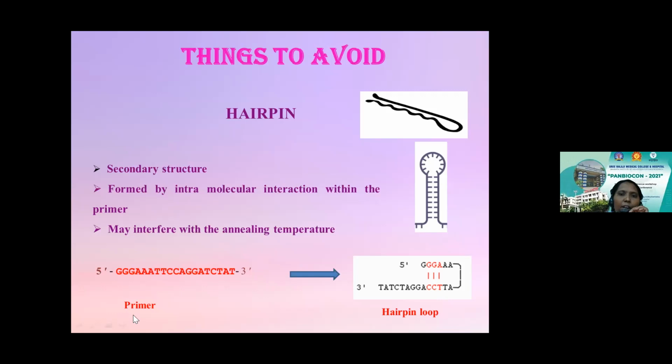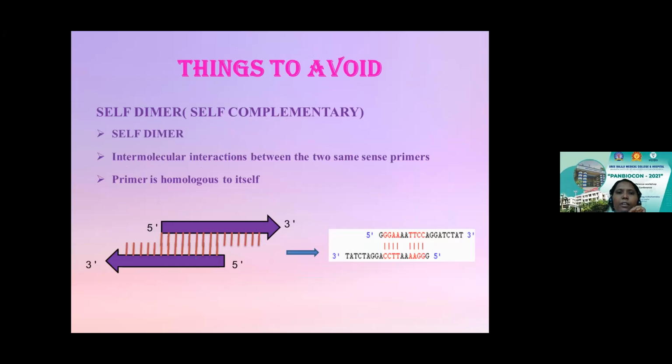So when you are designing a primer, you should consider the repeats that are present in the sequences. Again, how can I know whether there will be a hairpin loop formation in this particular sequence or not? Is there any help for me? Yes, we have a lot of online tools available to tell us the quality of a good primer, which I will explain in the later slides. Now, next is the self-dimer.